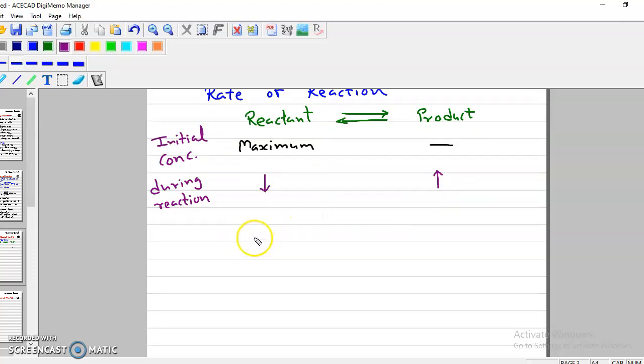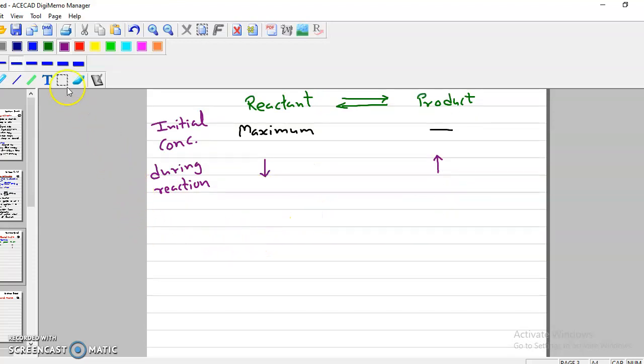When the reaction is over, that is the final concentration. The final concentration of reactant would be, don't say 0, because you cannot have 0 concentration of any reactant left at the end of the reaction.